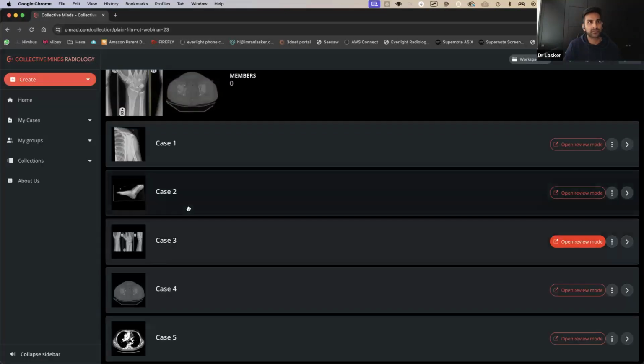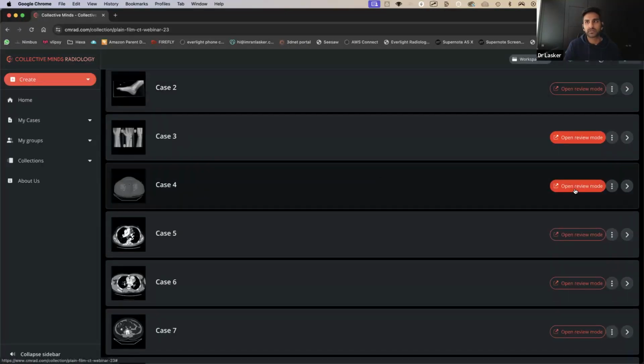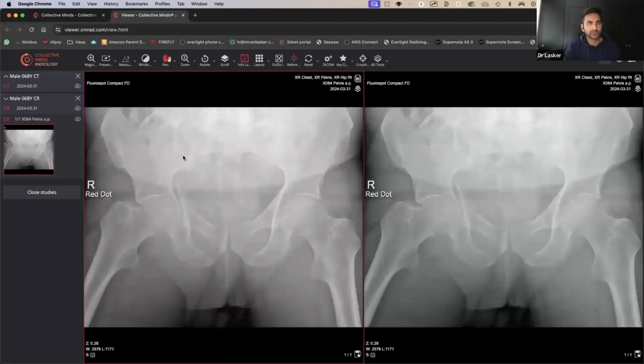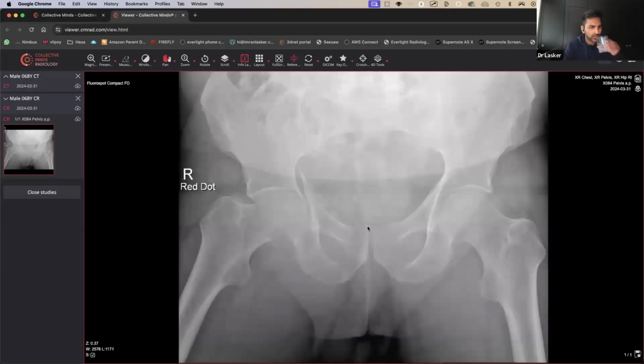Right, so we have been through a few X-rays. Actually, there's another X-ray here. Let's go for this one. So no questions about that one. Okay, so this one, let's have a look. I'm going to slow down a bit. I want you guys to start having a look and tell me what you think.